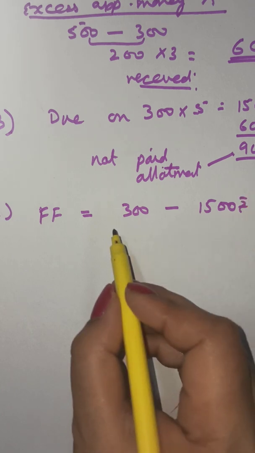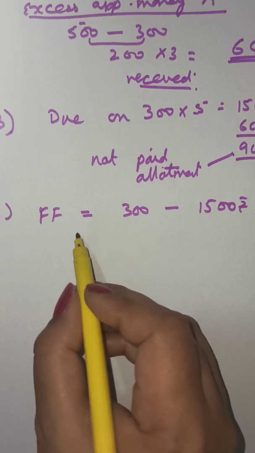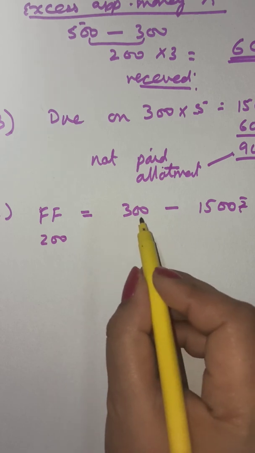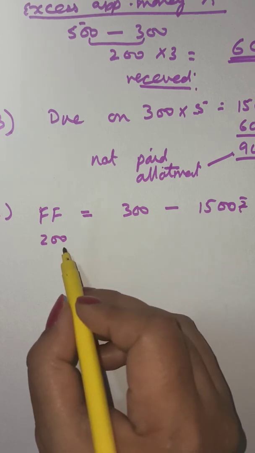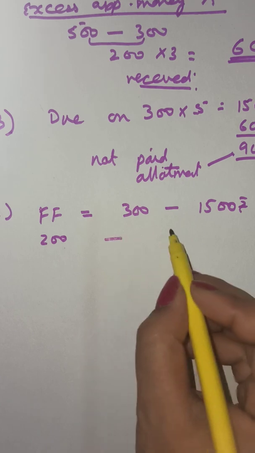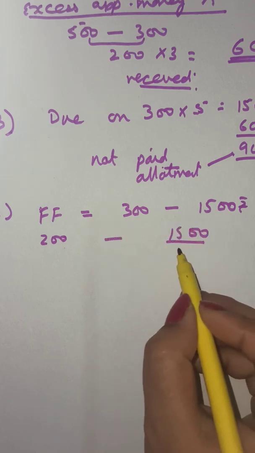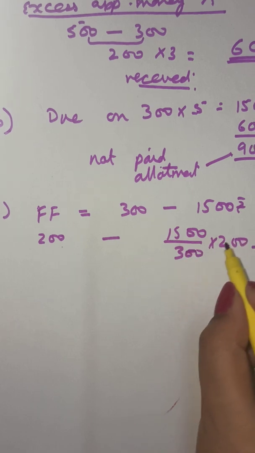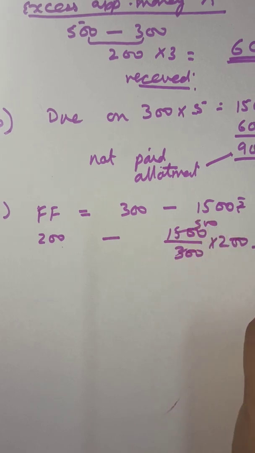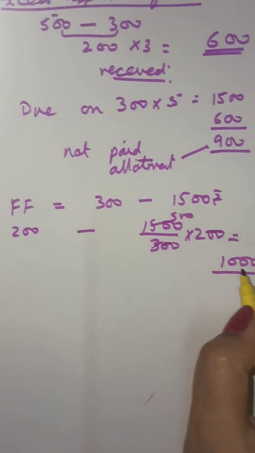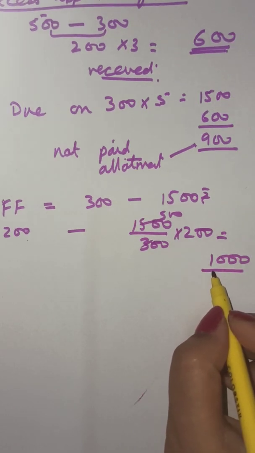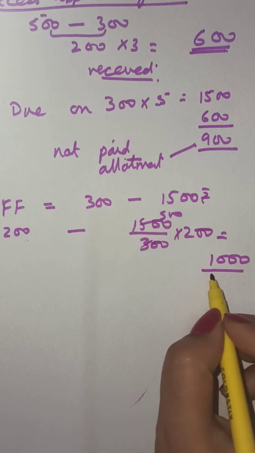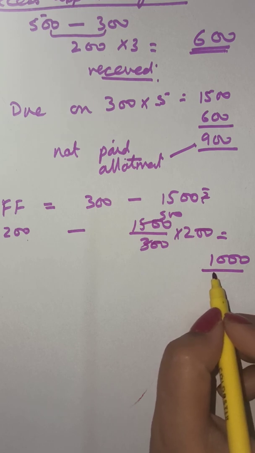Now all the shares are not getting reissued, only 200 shares are getting reissued. So the amount on 300 shares is 1500, and 200 shares are getting reissued. So the forfeiture amount on these is 1500 upon 300 into 200. That comes to 1000. This is rupees 1000. So this is the net amount that we have got on these 200 shares. On 200 shares, on forfeiture, 1000 rupees has come to us.